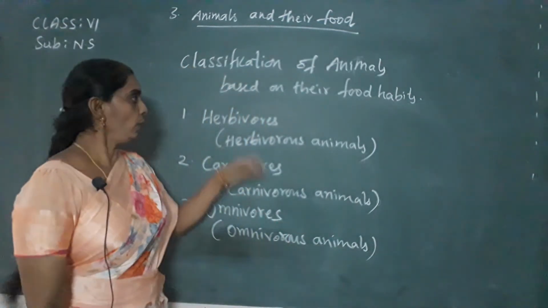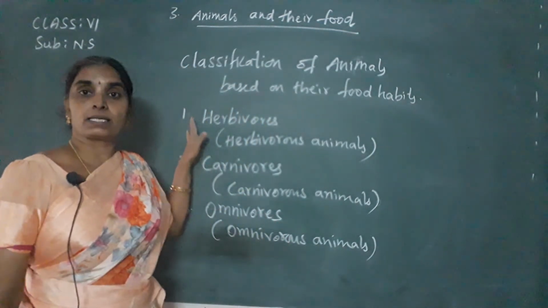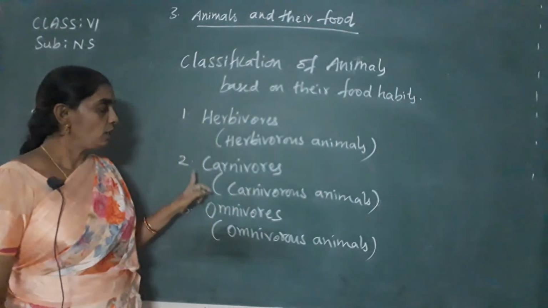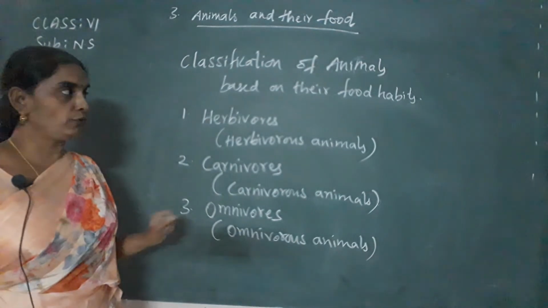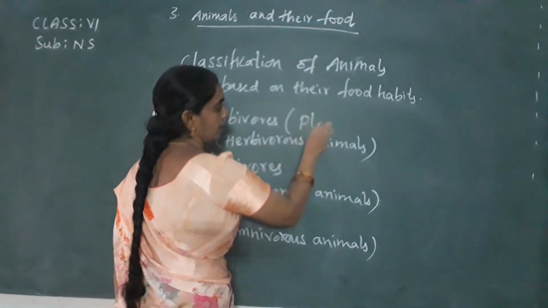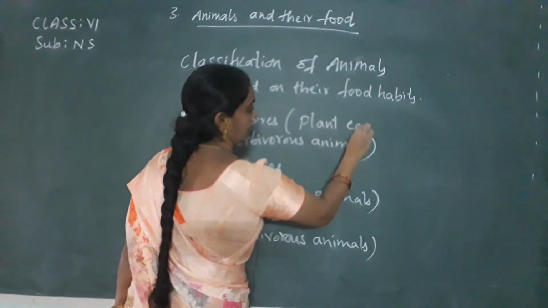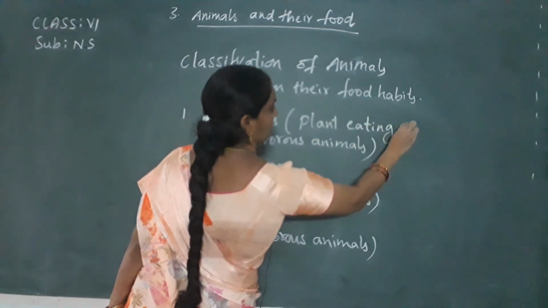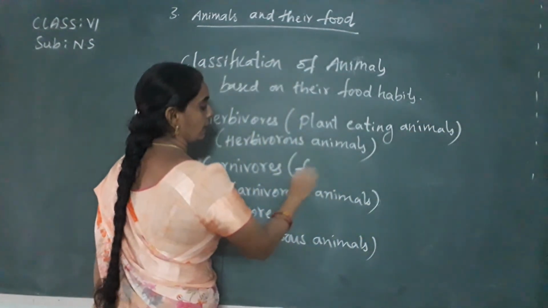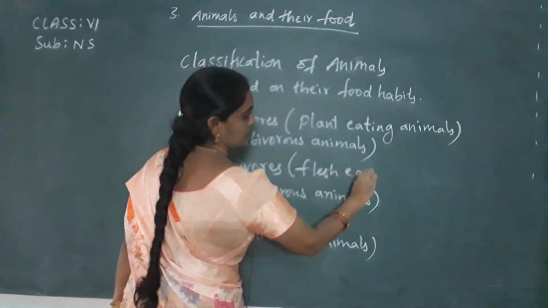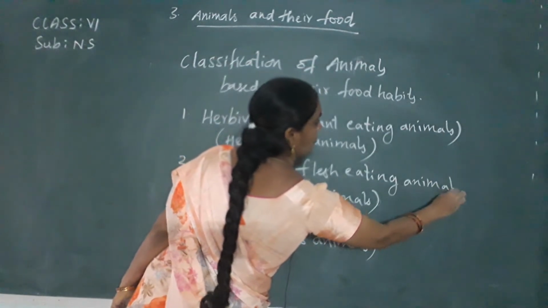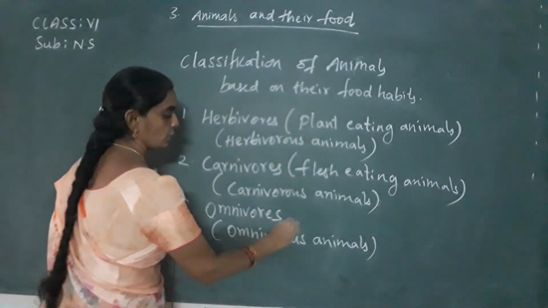Okay children, so depending upon the food habits, they are classified as herbivores, carnivores and omnivores. Note down in your notes. Herbivores are plant-eating animals. Carnivores are flesh-eating animals. In short you can write as such.